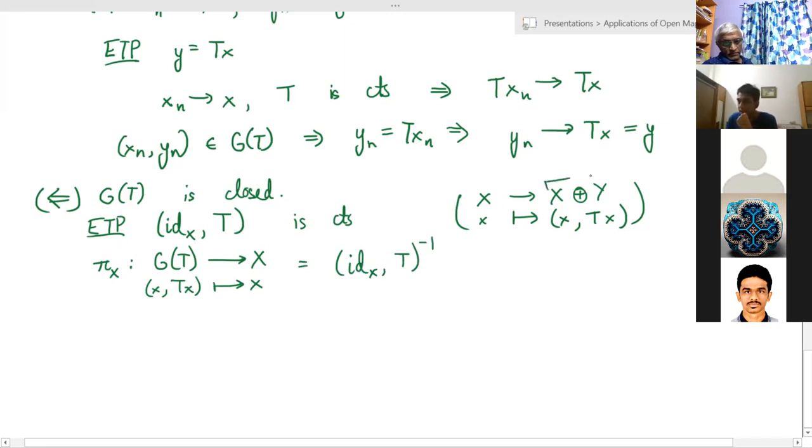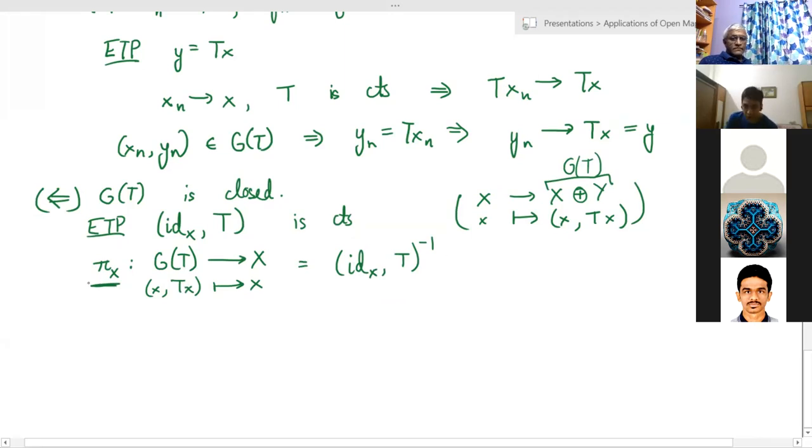So here I can replace this by G of T, the graph of T, because the range of this map is just the graph of T. So if I restrict the codomain to the graph of T, then these two maps become exactly inverses: pi of X, the projection onto the X coordinate, and this map which maps onto the graph of T.